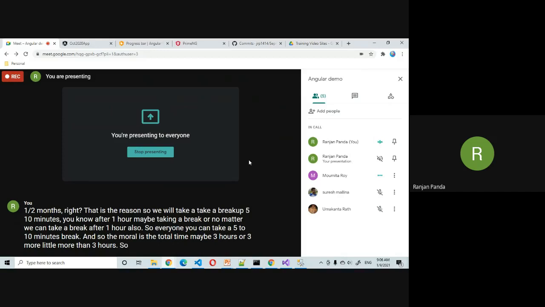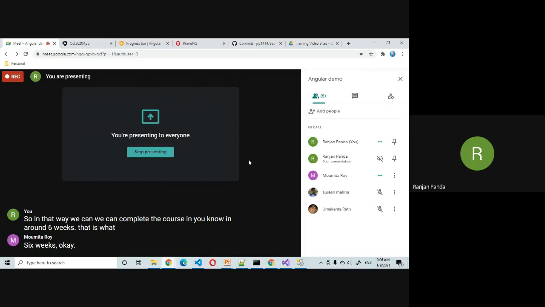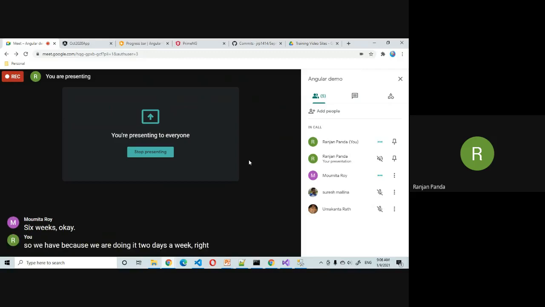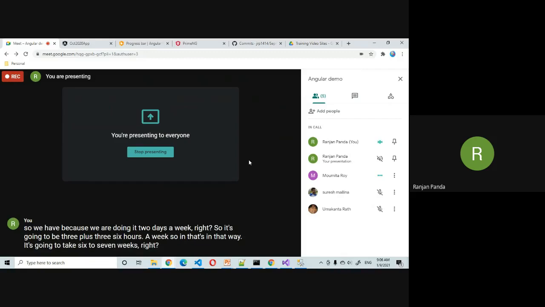In that way we can complete the course in around 6 weeks. Because we are doing it 2 days a week, it is 3 plus 3, 6 hours a week. So it is going to take 6 to 7 weeks, which is roughly around 1.5 months.